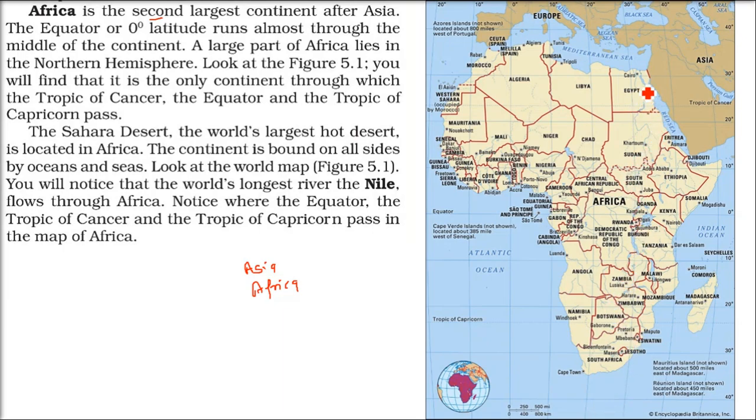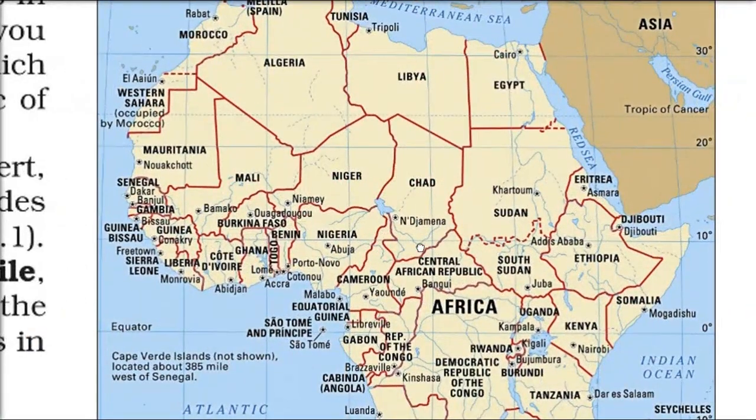And one more thing here is Nile, N-I-L-E. Nile is the longest river. There's a difference between longest and largest. Longest means we're talking about the length. And here, the longest river of the world, Nile Nadi, Nile is in Africa. This is the portion I'm showing you. It's Nile.